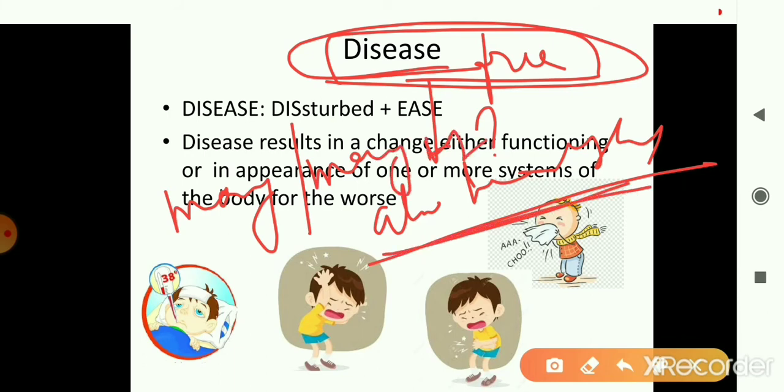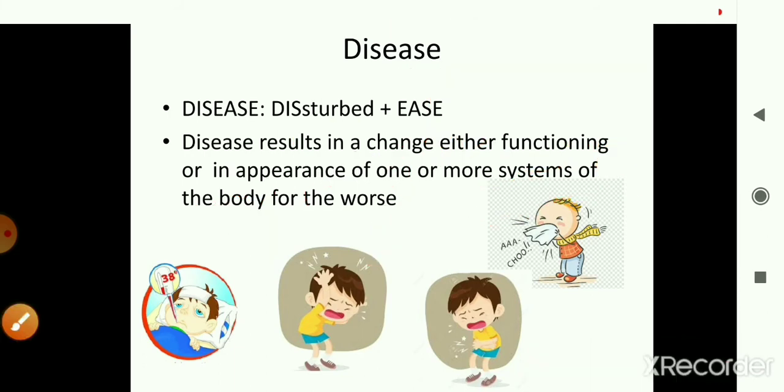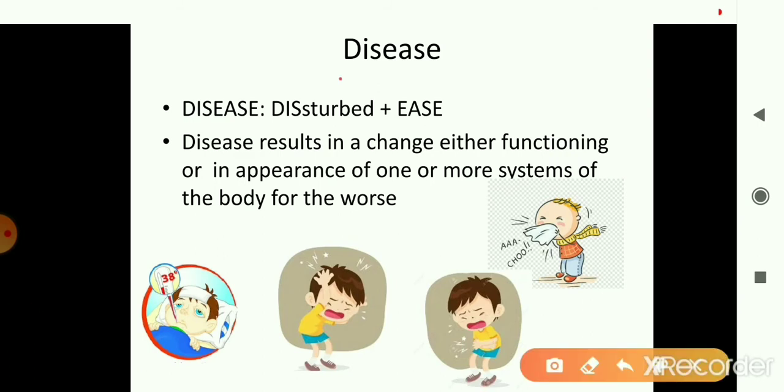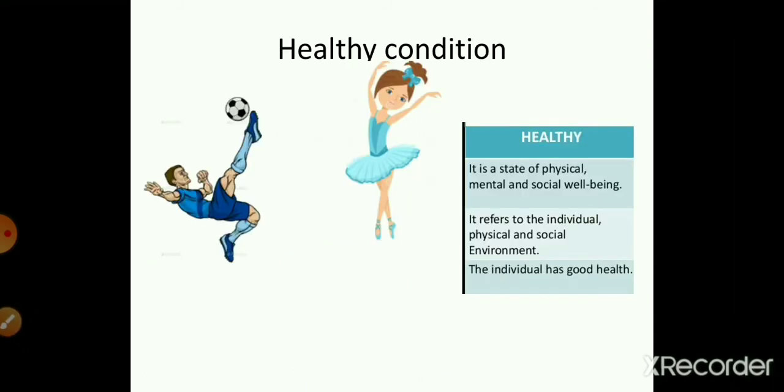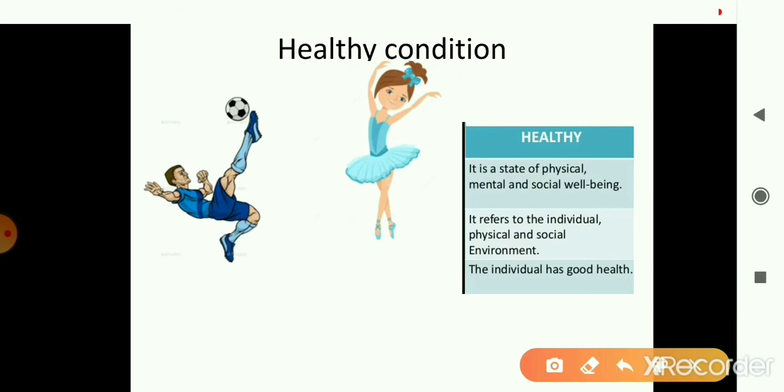Okay, because health, as already stated, is a state of physical, mental, and social well being, and disease is a state of discomfort, and disease free is a state of absence of discomfort. So how is a disease free condition different from a healthy condition?